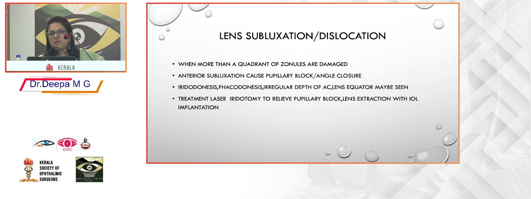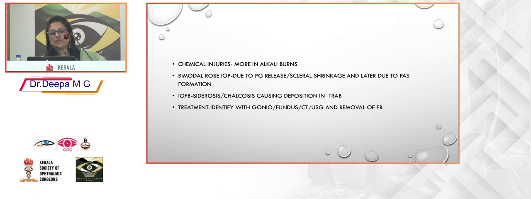The lens getting subluxated or dislocated can also cause a rise in IOP, especially when there is more than a quadrant of zonular damage. The anterior subluxation causes pupillary block, and it can cause angle closure also. There will be iridodonesis, phacodonesis, irregular depth of the anterior chamber, and sometimes the equator of the lens may also be seen through the dilated pupil. The treatment is a laser iridotomy to relieve the pupillary block, and later on lens extraction with IOL implantation.